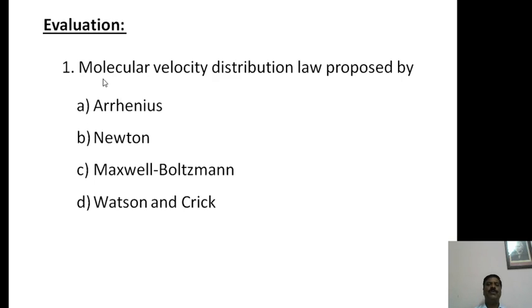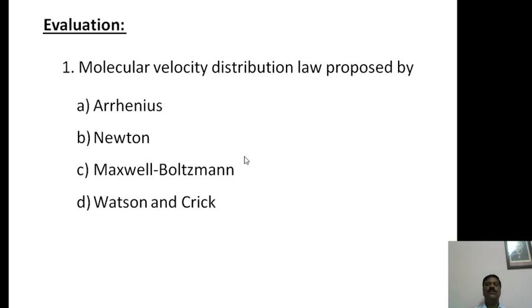Now the first question: the molecular velocity distribution law was proposed by, here 4 options are there, one will be the correct option, you have to choose. First option is RNS, second one is Newton, third one is Maxwell-Boltzmann, and fourth one is Watson and Crick. I will give 10 seconds for you.